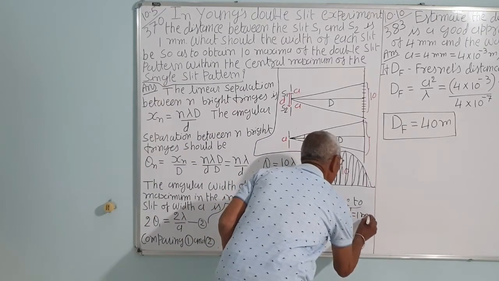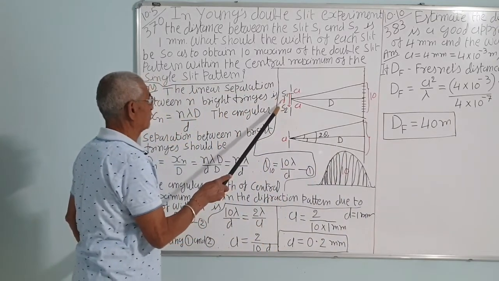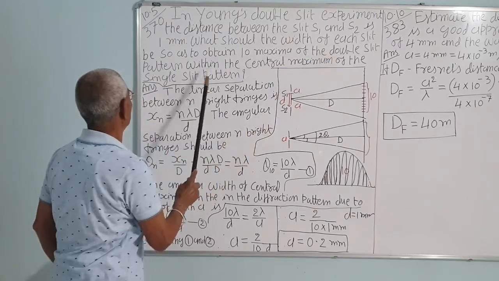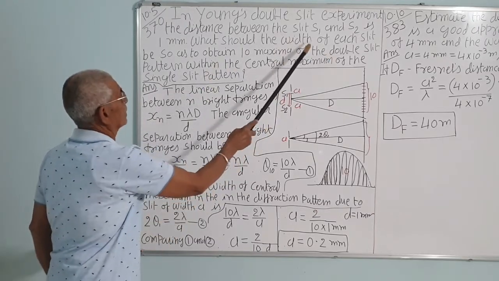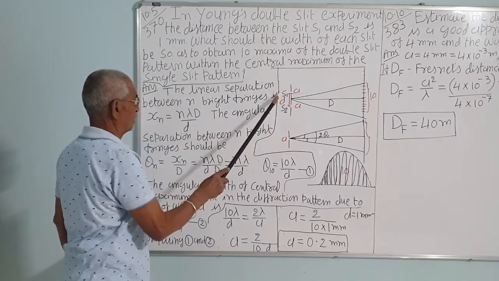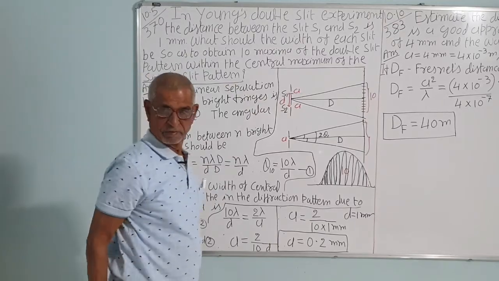It is the separation between the two slits S1 and S2, which is 1 millimeter.